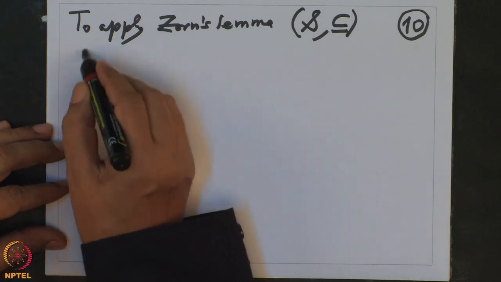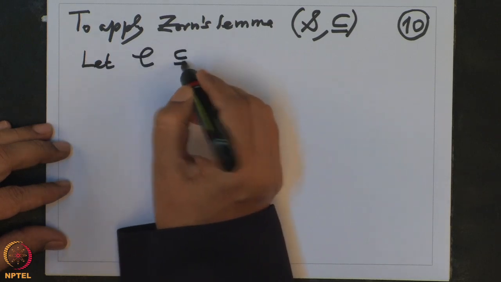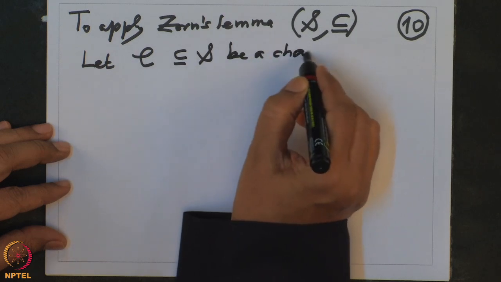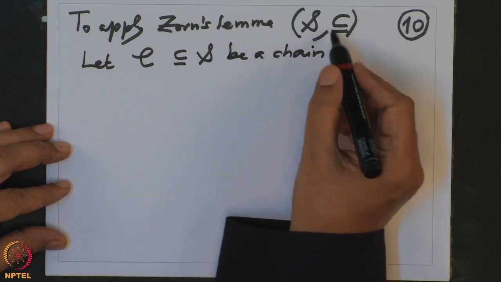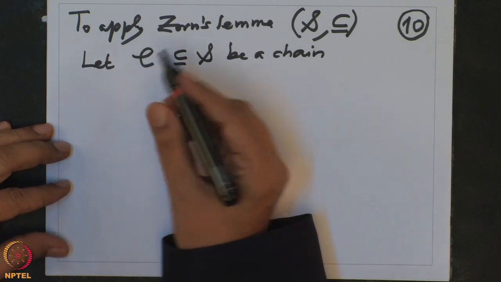So let C contained in S be a chain. Chain means a totally ordered subset of this ordered set. That means any two elements of C are comparable.